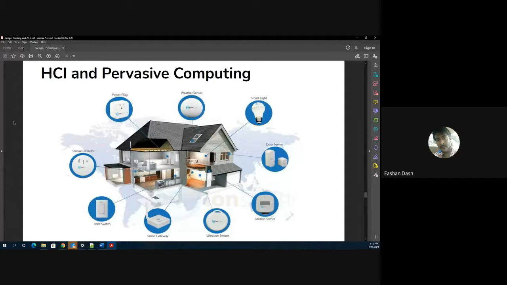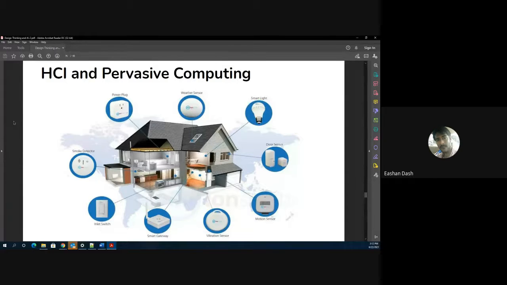Okay. So what is this? Anyone? Smart home. Home automation. Okay, great. IoT, definitely great. Correct. So this is basically an example of a smart home. And like somebody pointed out, Aisha ma'am, that it's an IoT based solution, correct?